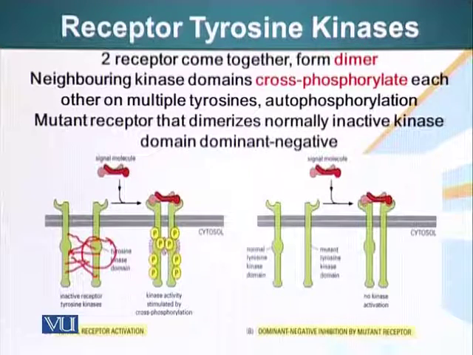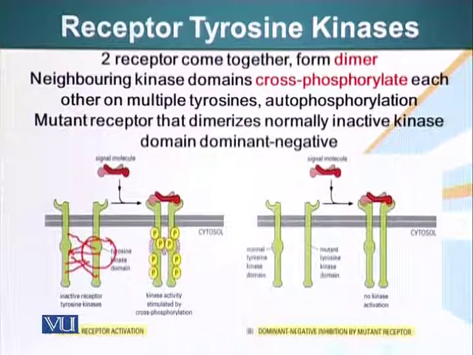So when the ligand binds, the receptor dimerizes, there's a conformational change which causes enhancement of the kinase activity by phosphorylation. First of all, the kinase domain is phosphorylated. That increases the kinase activity of these molecules, and then that kinase domain phosphorylates the rest of the other domains of this receptor. So how do we know that dimerization is important, but it is the kinase domain of these receptors that ultimately causes an effect in the cell?